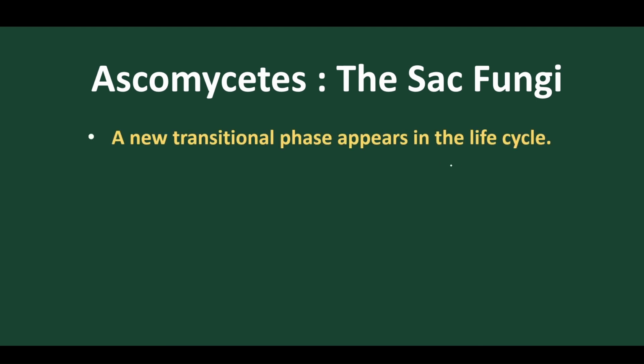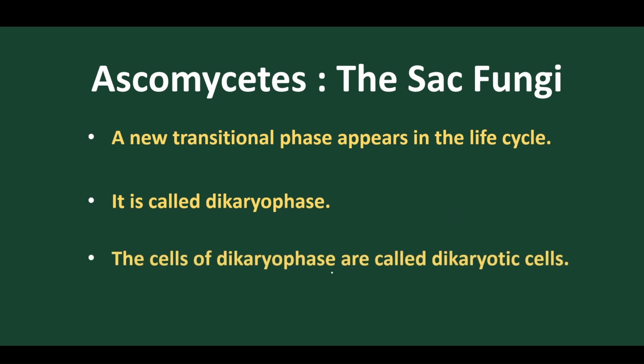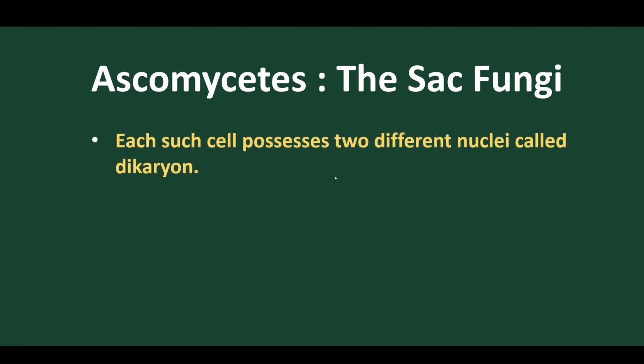So a new transitional phase appears in the life cycle after plasmogamy, called the dikaryotic phase, as we have already discussed. In the dikaryotic phase two different nuclei are present. First plasmogamy takes place, and after that both the nuclei fuse, which is called karyogamy. This is how reproduction proceeds in Ascomycetes. The cells are called dikaryotic cells, and each dikaryotic cell's nucleus is called a dikaryotic nucleus.